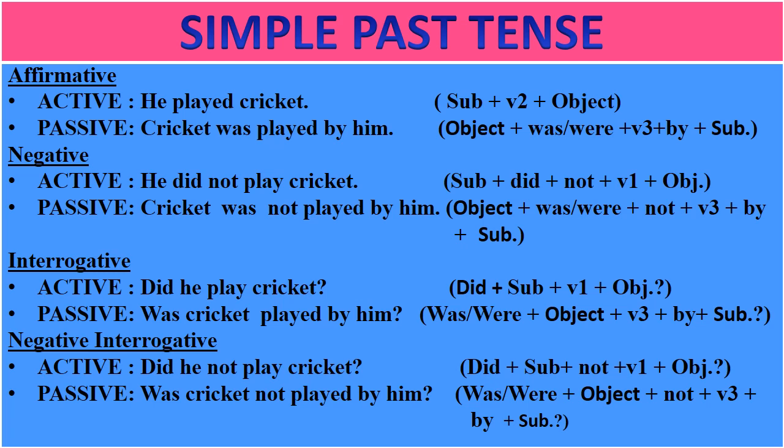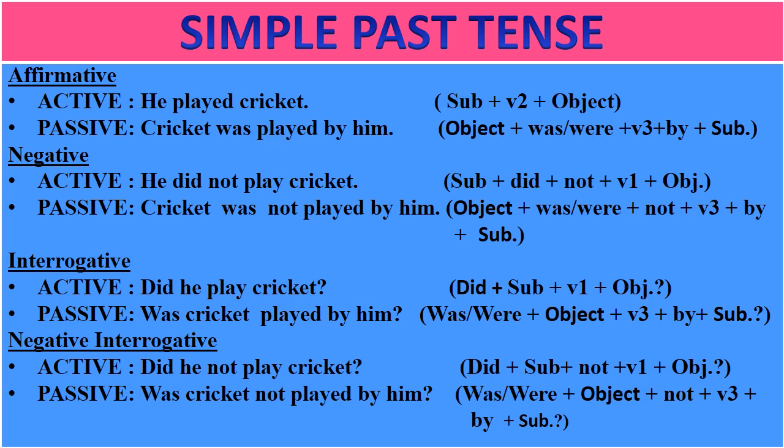Now next is the negative interrogative sentence. Active voice, did he not play cricket? Question mark. So the rule is did plus subject plus not plus first form plus object then question mark. So these rules you have also learnt in my previous videos of tenses.